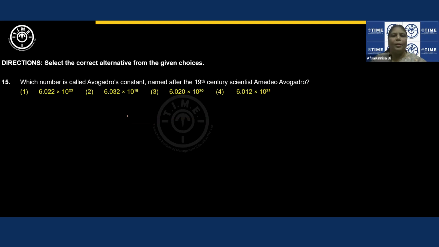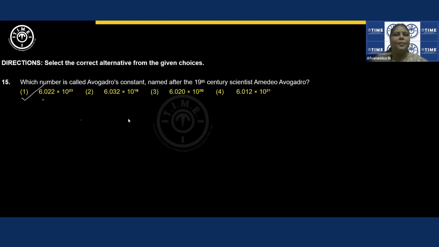Which number is called Avogadro's constant, named after the 19th century scientist Amedeo Avogadro? This we need to learn by heart, right? So Avogadro number talks about how many entities, whether ions, atoms or molecules, will be there in 1 mole. If I take 1 mole of any substance, then the number of entities present in it is measured by this number, which is nothing but 6.023 into 10 to the power of 23. This is a recurring number, right?